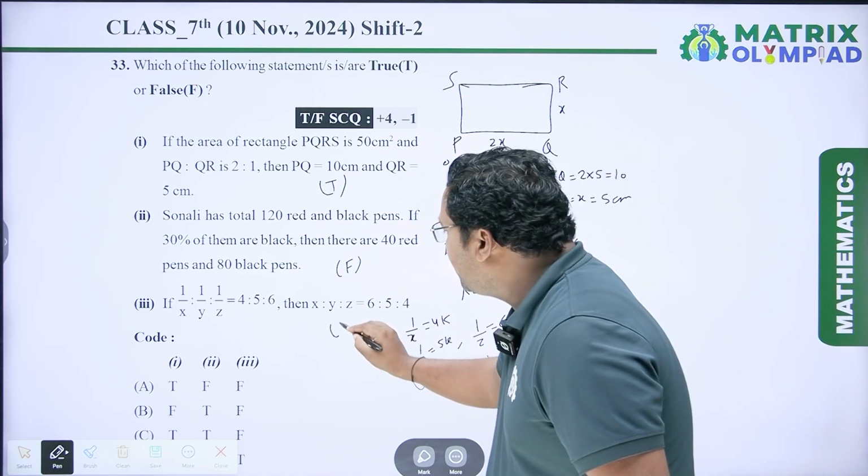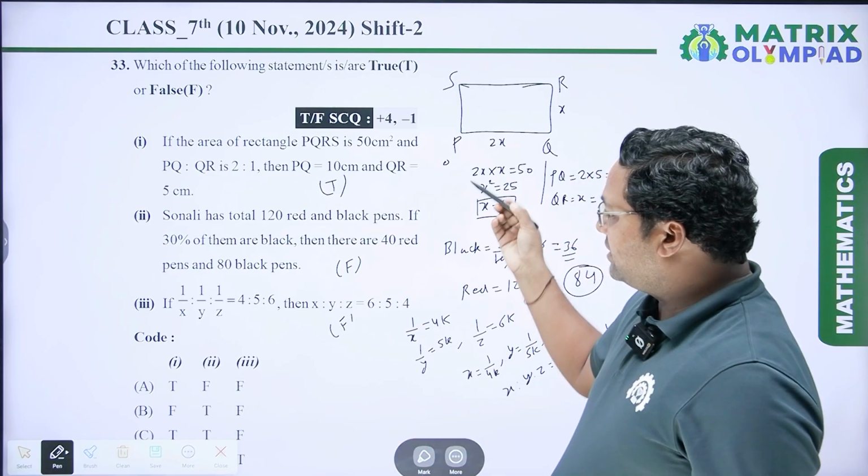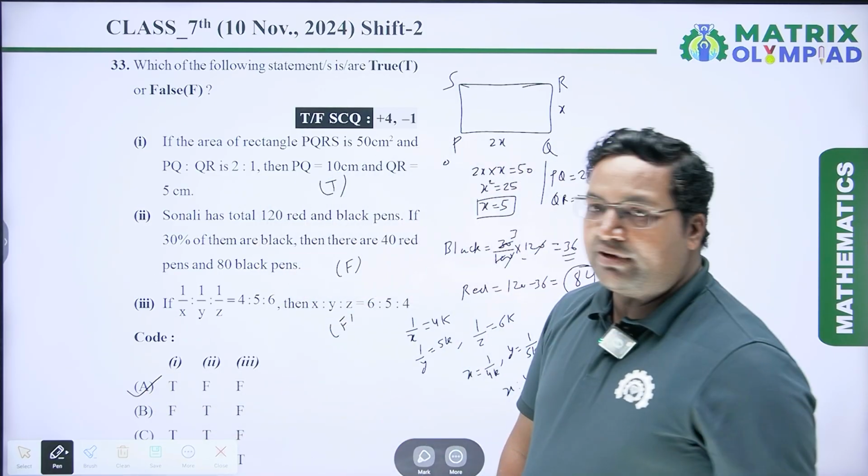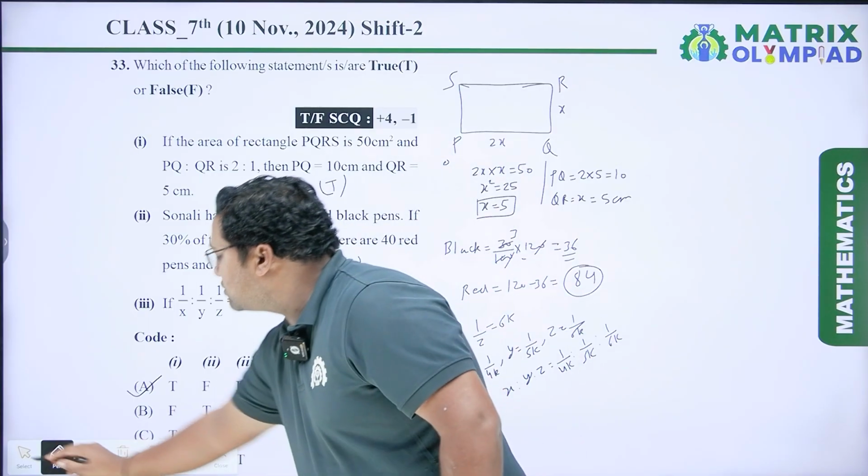So this statement is false. So the true answer is TFF, which is option A. So option A will be the right answer. Now coming to the next question.